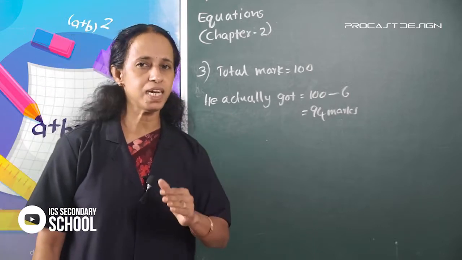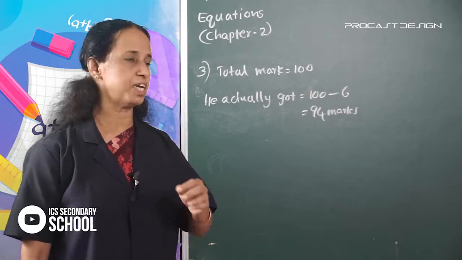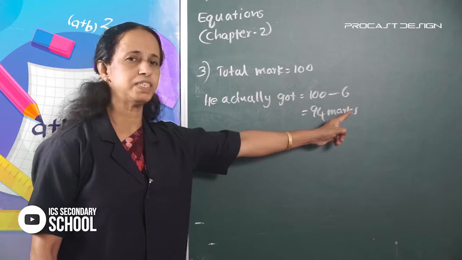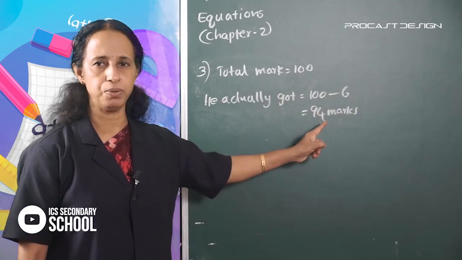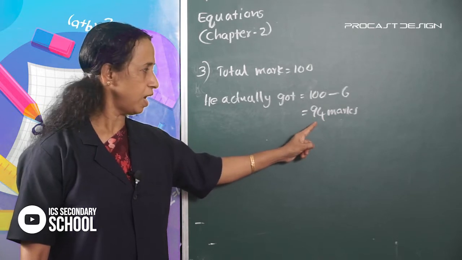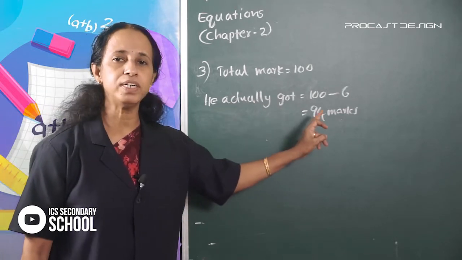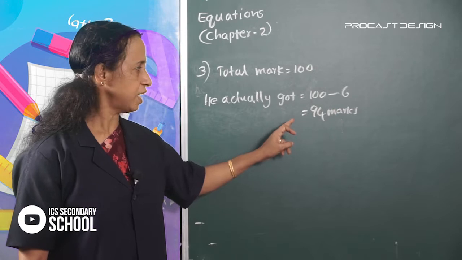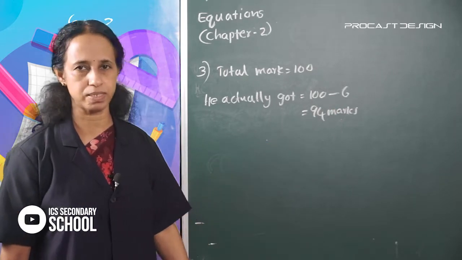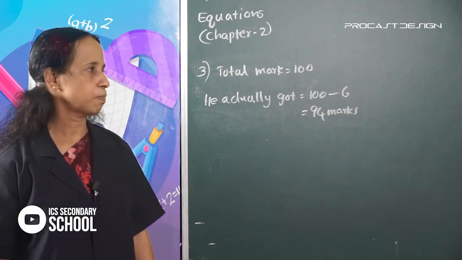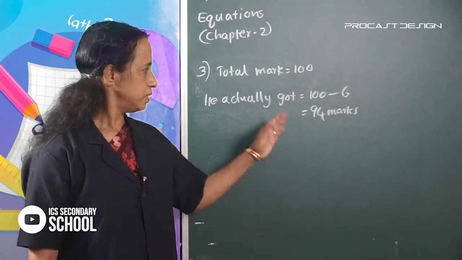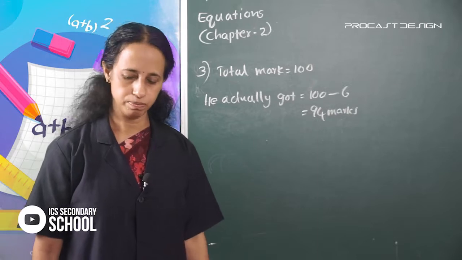It is 6 marks less than 100. So 100 minus 6 equals 94 marks. He actually got 94 marks. That is the third question.